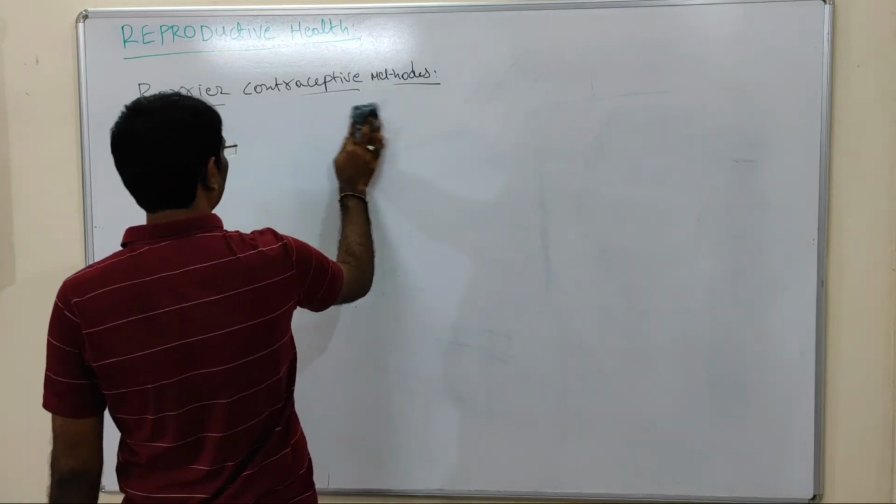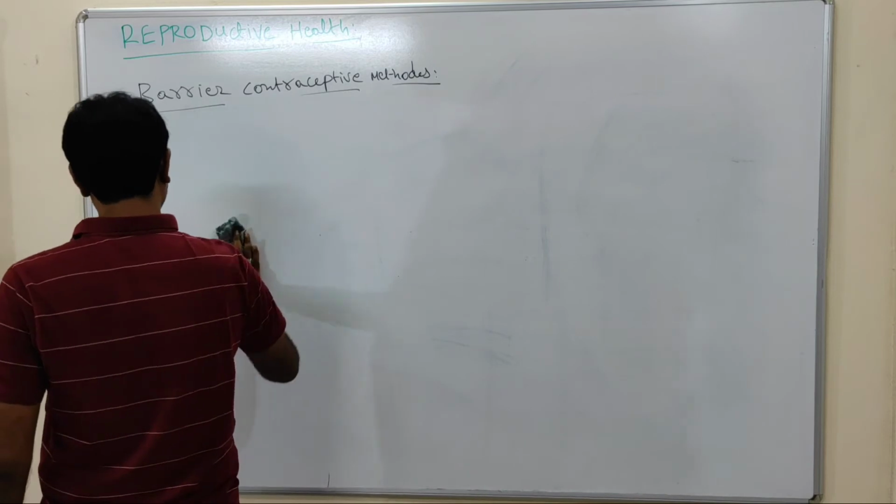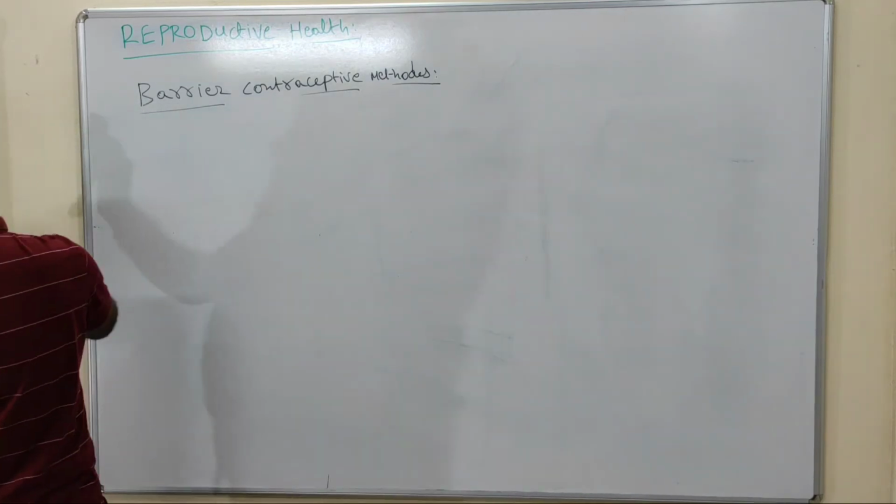So, more probability for fertilization in females. Already you studied this in the last chapter, the periodic cycle.